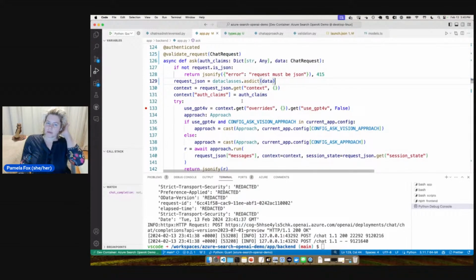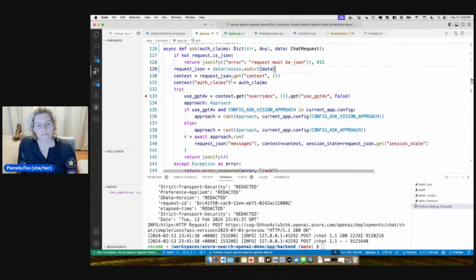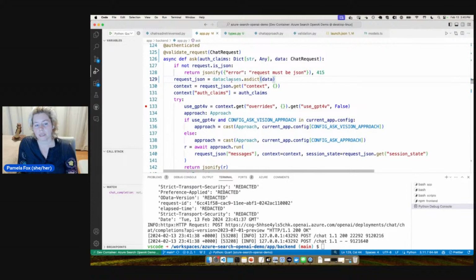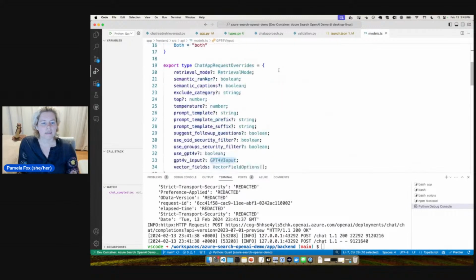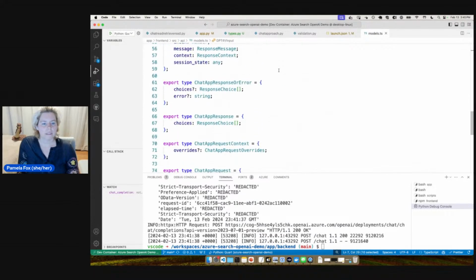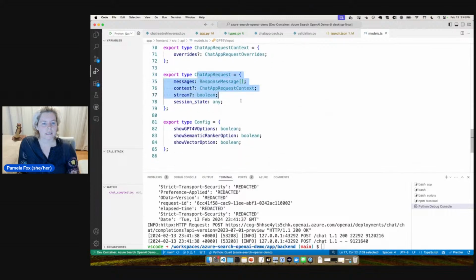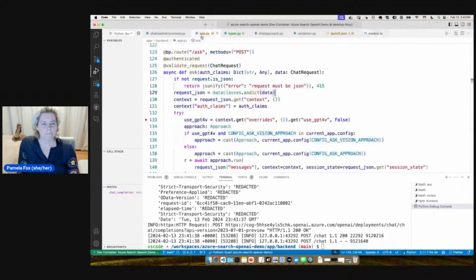So you might wonder why we have two different routes. Well, ask is single turn. So there is actually a slight restriction here in that we would only ever expect to get a single thing in the messages list. So I could maybe slightly modify the ask request. I think in the models in the TypeScript, I don't think we really distinguish. I think we just use the same thing.